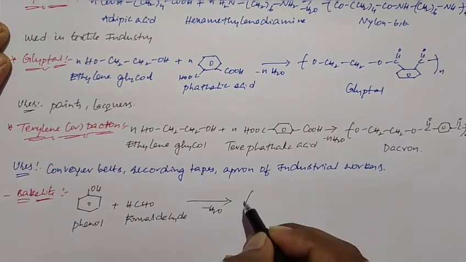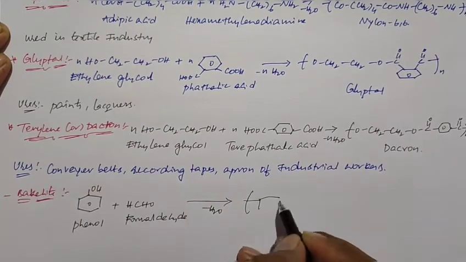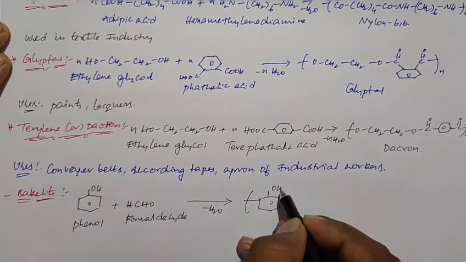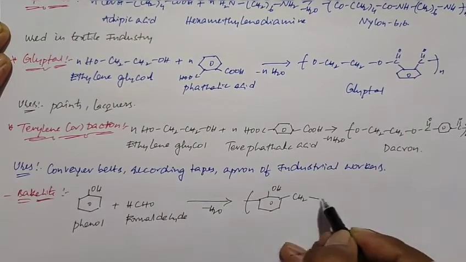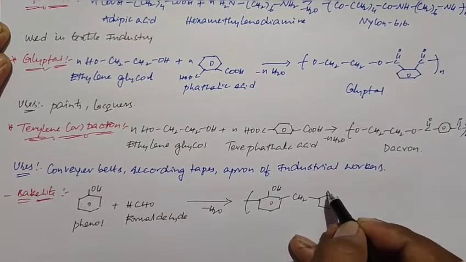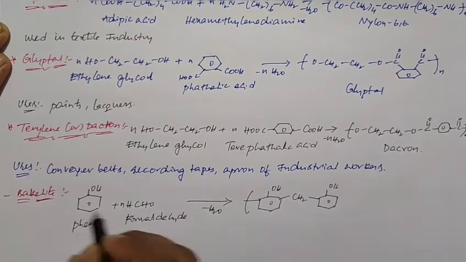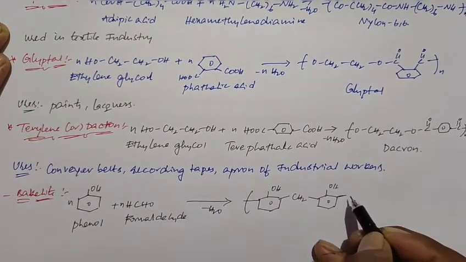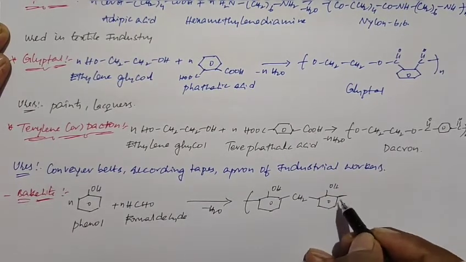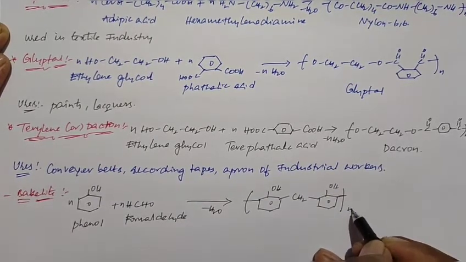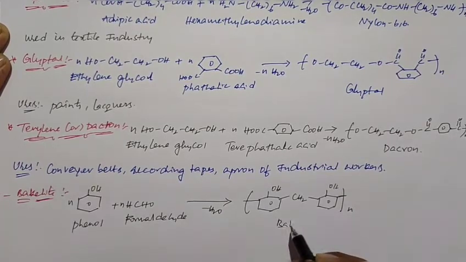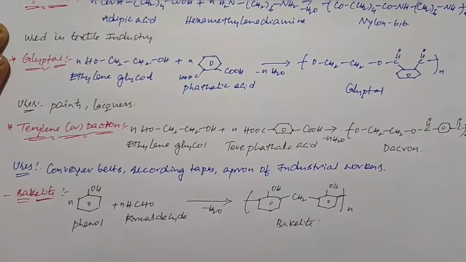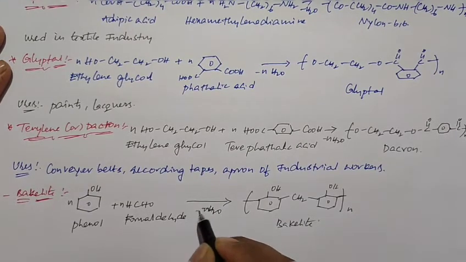Then we get the structure of the polymer bakelite. So this is the polymeric structure of bakelite. Bakelite can be prepared from the condensation polymerization of phenol and formaldehyde, by the loss of n molecules of water.